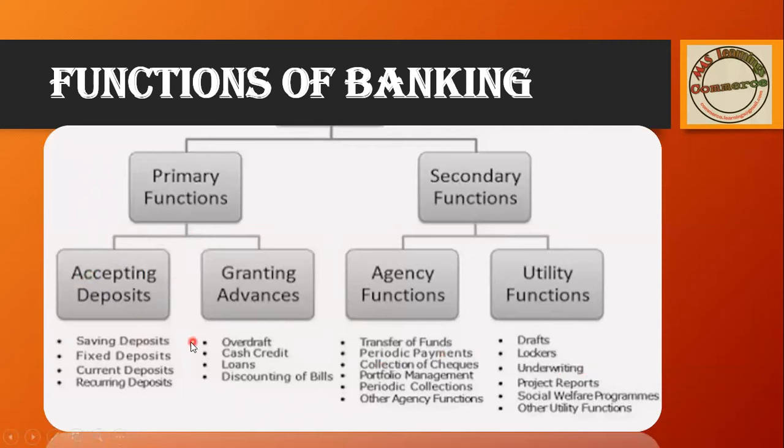That is saving deposit, fixed deposit, current deposit, and recurring deposit. Four types of deposit the bank will provide. Then granting advances: they will provide an overdraft facility to current account holders. Cash credit they will provide. Loans and discounting of bills they will also provide. If you want repayment of your bill before maturity, they will discount your bill and repay you.